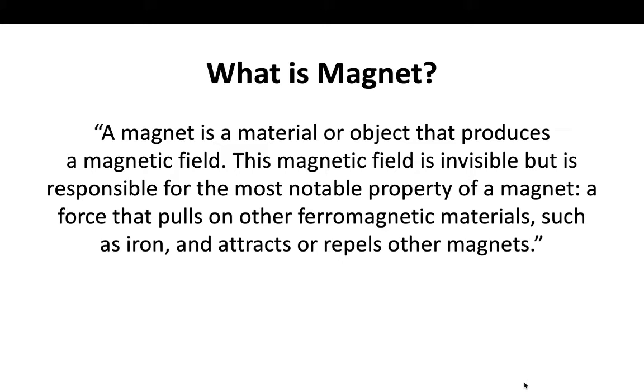We can feel an electric field only if it is very strong, though we can measure it even when it is low. Magnetic fields are invisible, but they are notable, and they show their presence by attracting or repelling other magnets or other materials such as ferromagnetic ones.